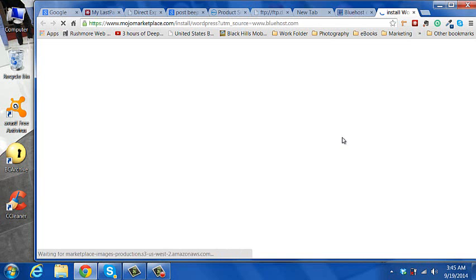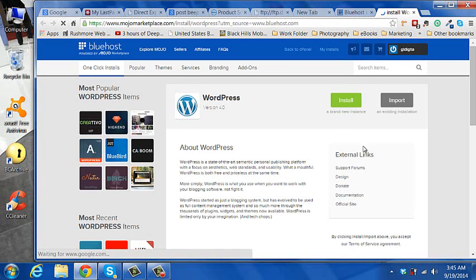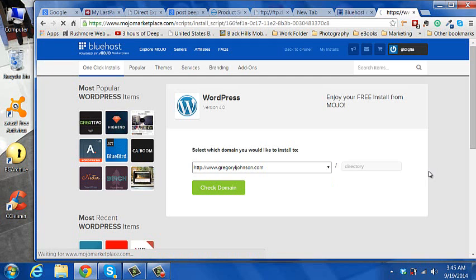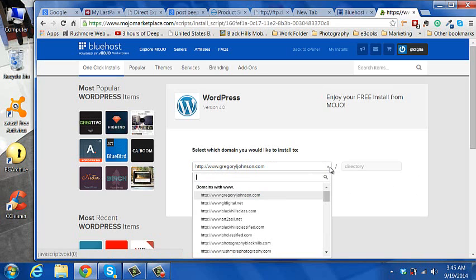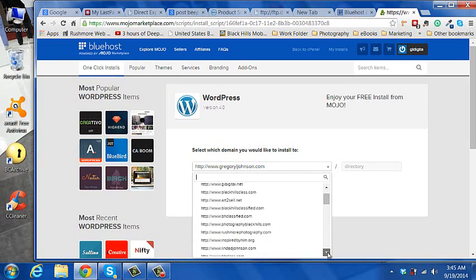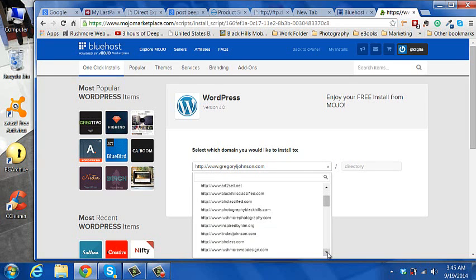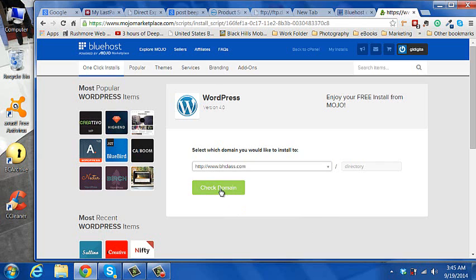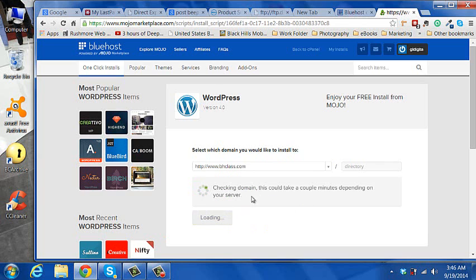This means we're going to do a WordPress installation on one of our domains. So let's install a brand new instance of WordPress, and we'll select the domain. Let's find one here. Here's our list. What if Linda Johnson has one? BHClass doesn't. It does, but it needs something new. So we'll go ahead and check the domain.